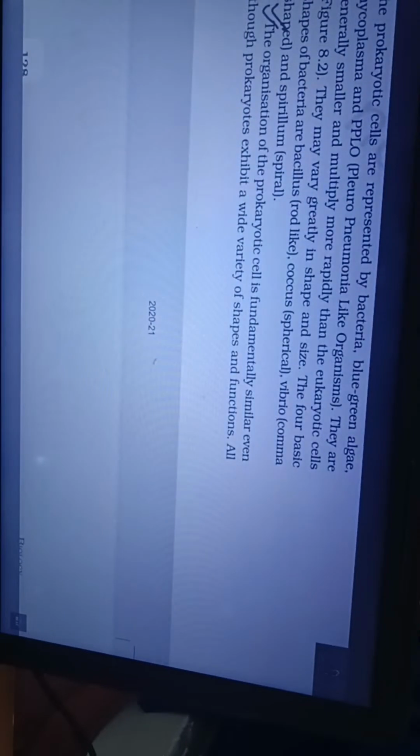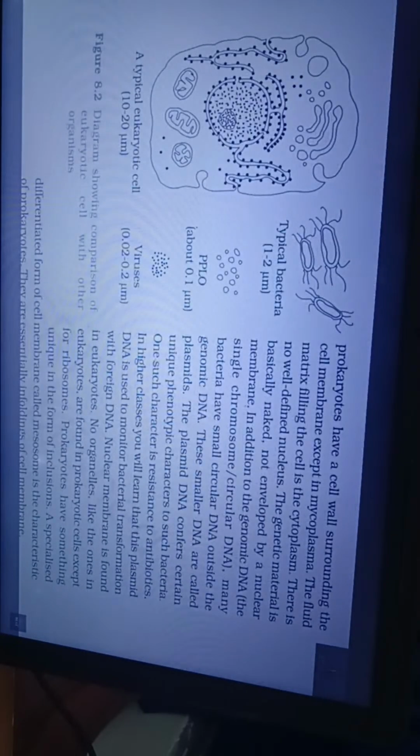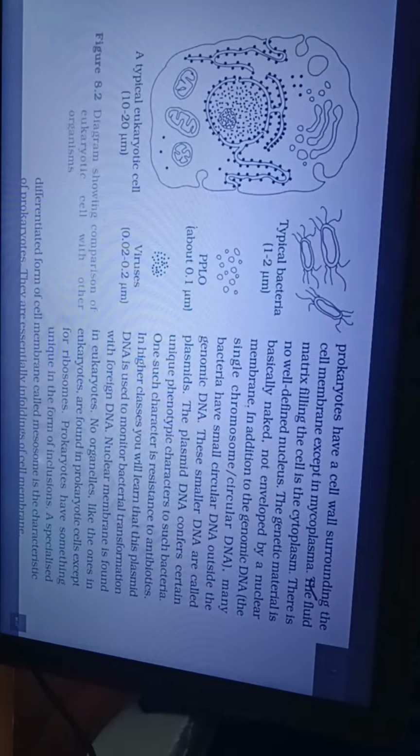is a spiral. The organization of the prokaryotic cell is fundamentally similar even though prokaryotes exhibit a wide variety of shapes and functions. All prokaryotes have a cell wall surrounding the cell membrane except in mycoplasma. The fluid matrix filling the cell is the cytoplasm. There is no well-defined nucleus.